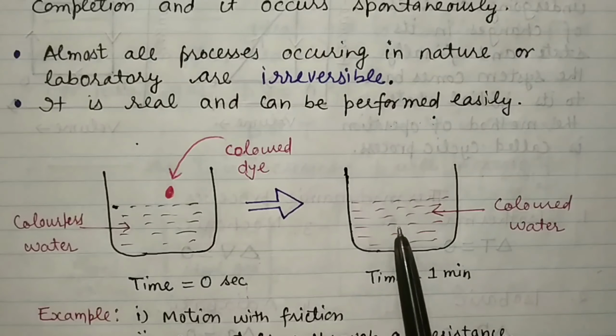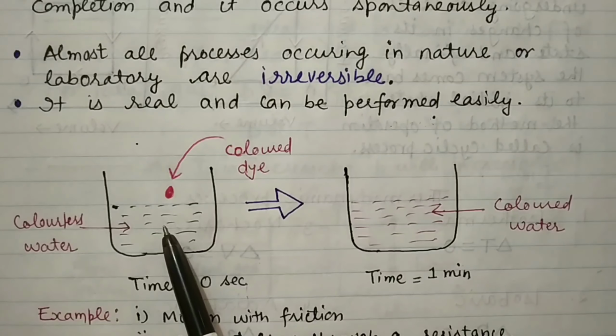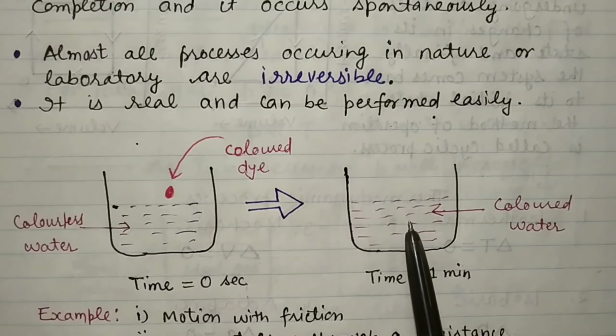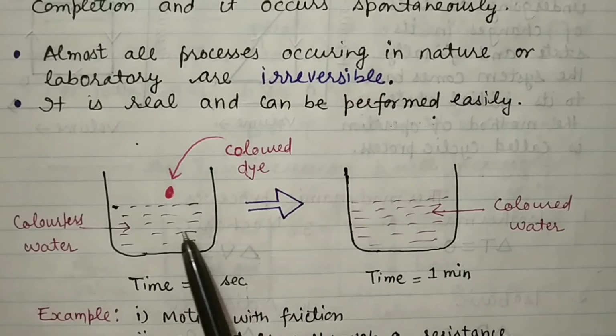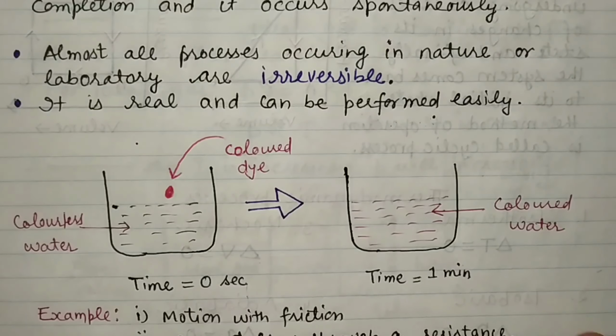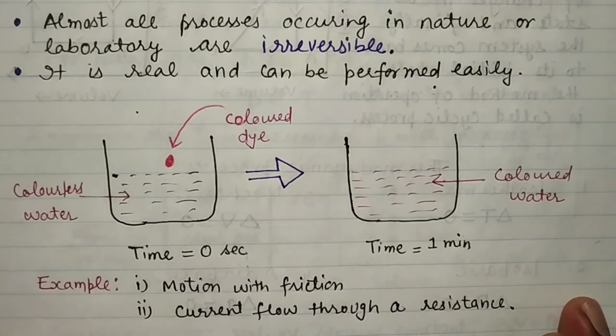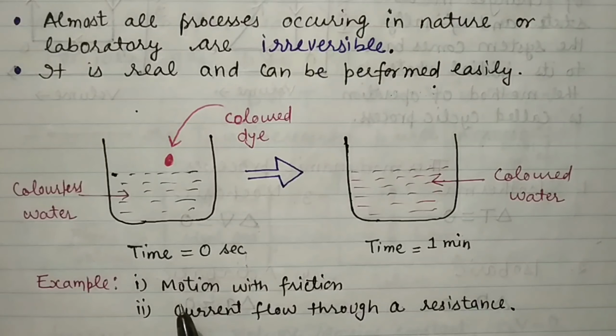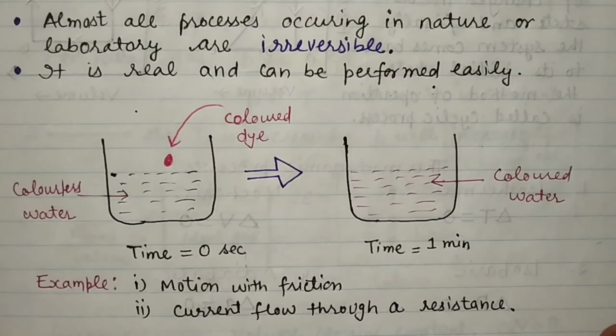We can see it easily with the help of our naked eyes. This process is called an irreversible process because it is unidirectional. It takes place in one direction. The examples of irreversible process are motion with friction, and second, current flow through a resistance.